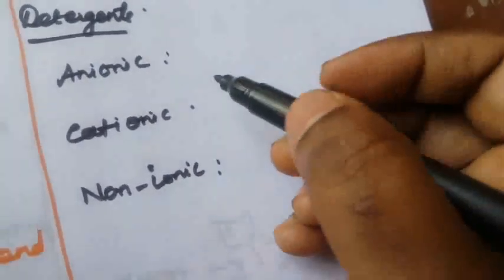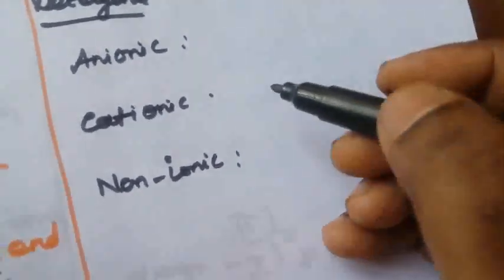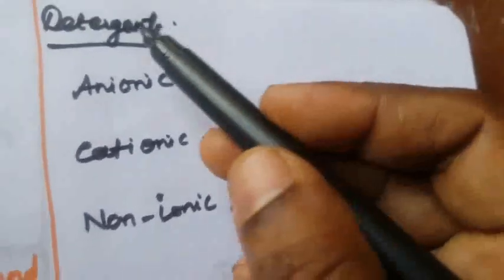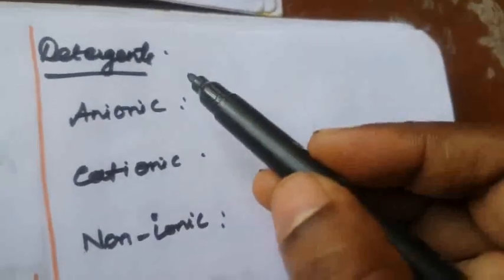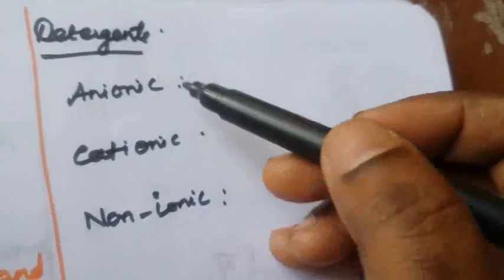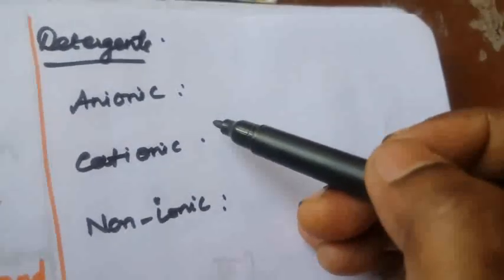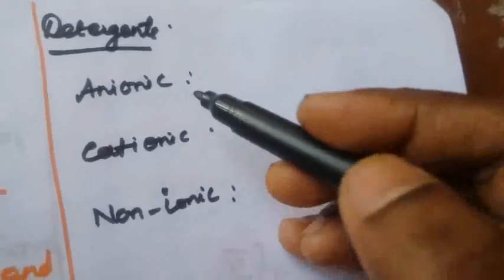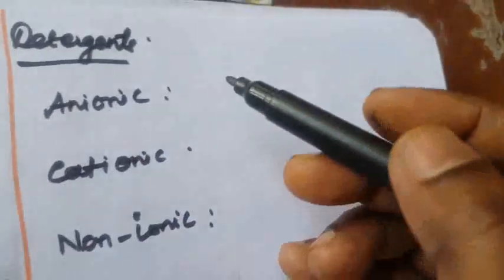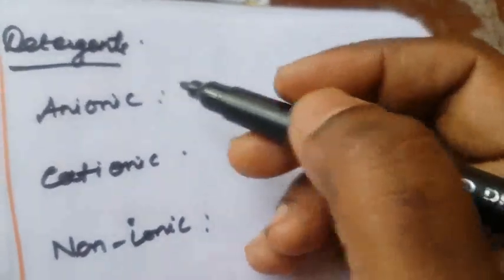Detergents are superior to soap. What is the difference between soap and detergent? Soap can be used only in soft water, but detergent can also be used in hot water and in acidic conditions. The cleansing action of detergent is similar to that of soap.